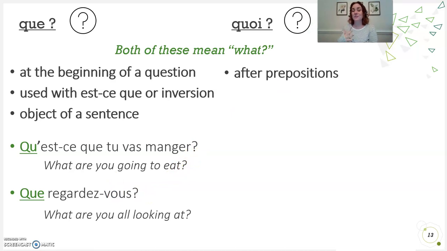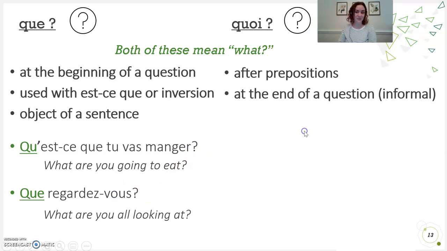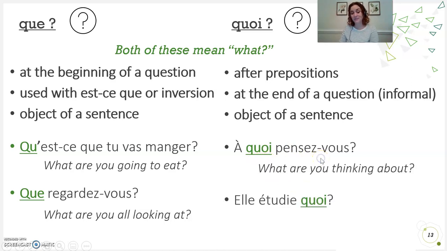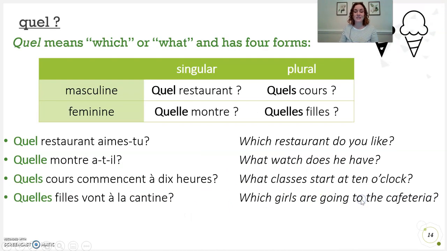Whereas quoi is used after a preposition and at the end of a question in an informal way. It can also be the object. À quoi pensez-vous? At what are you thinking, aka what are you thinking about? Elle étudie quoi? She's studying what? What does she study? I could always flip these around and I could say vous regardez quoi? Or I could say qu'est-ce qu'elle étudie? It's kind of based on where it's placed in a sentence.